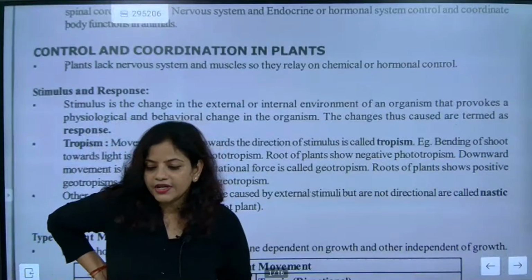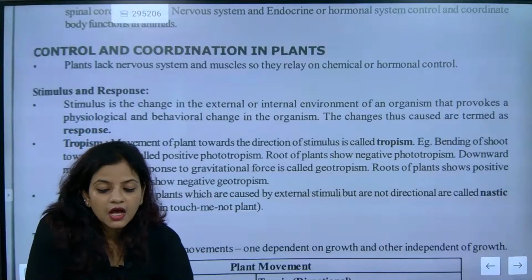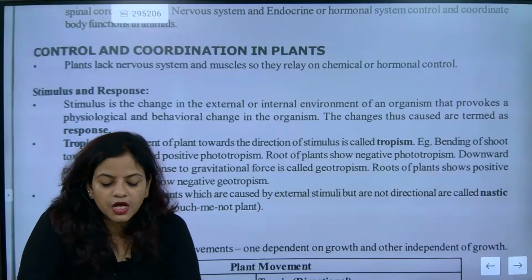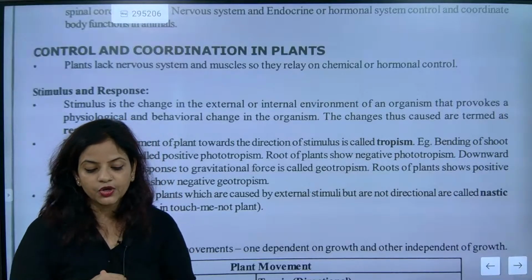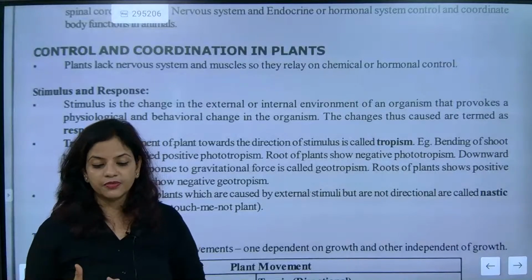Yes. So one time, shall I give a very quick response to all these things? Now please pay attention here. Control and coordination in plants. First is stimulus and second is response. Somebody will be asking you what is the meaning of stimulus and what is the meaning of response.